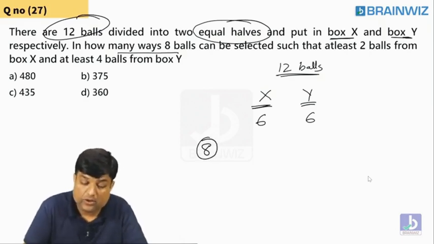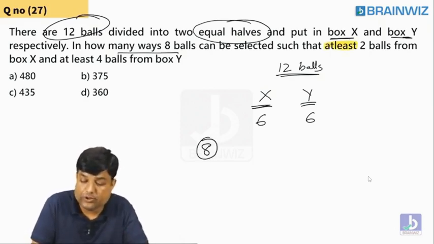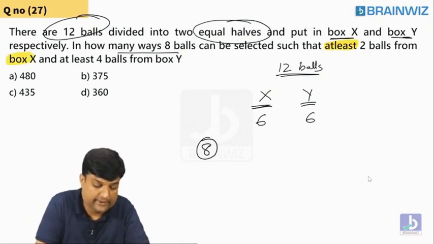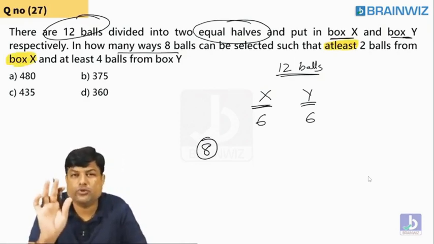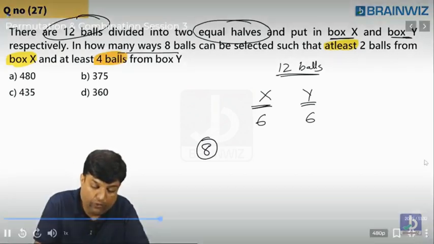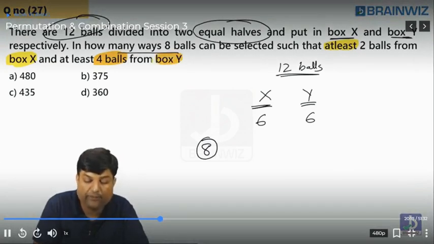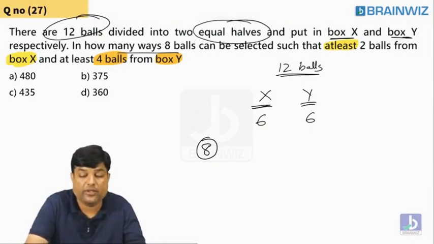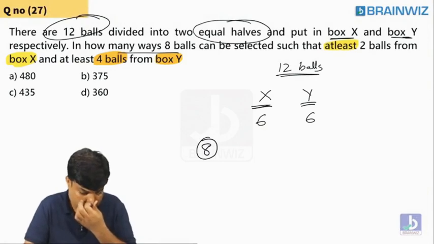Following, everybody? So the condition says, guys, at least 2 from X. Minimum 2 you're supposed to maintain from X. And guys, minimum 4 you're supposed to maintain from box Y. Are you understanding, everybody? I want the answer from your end. Please try to do it, everybody. Minimum 4.